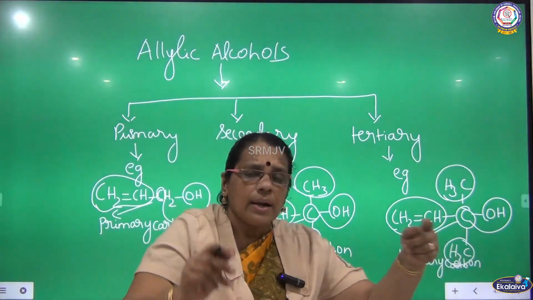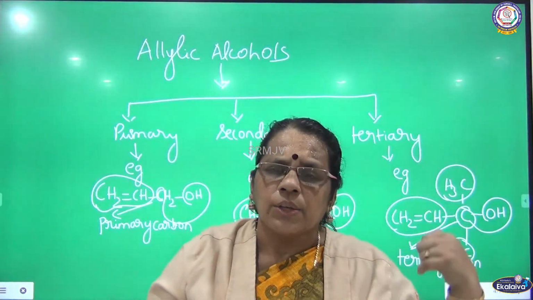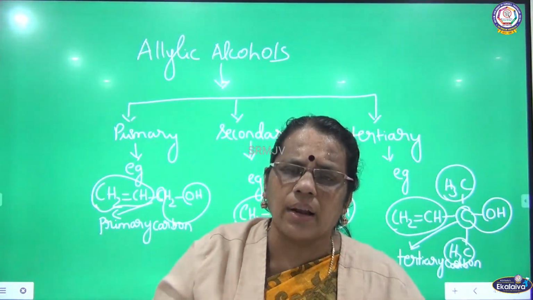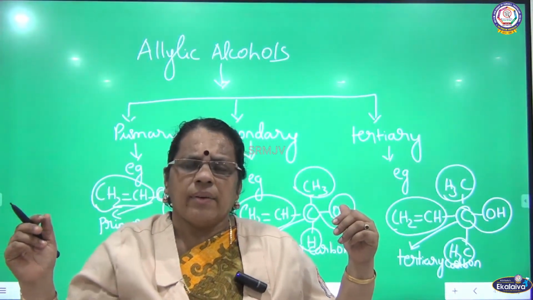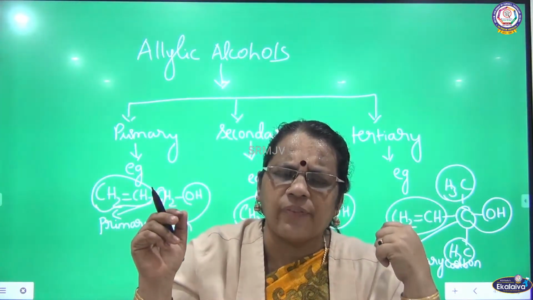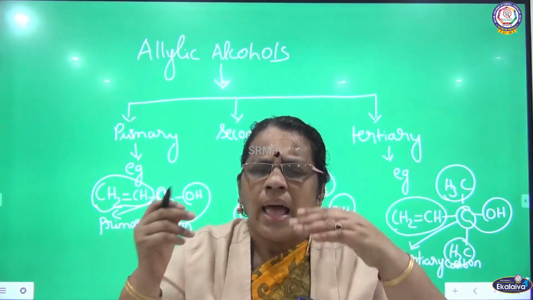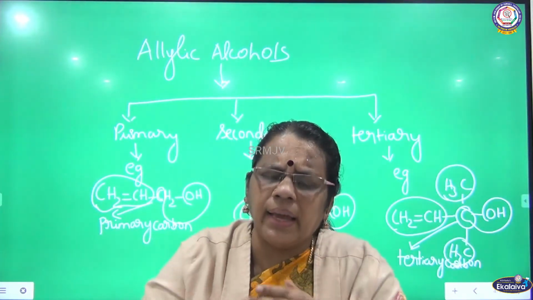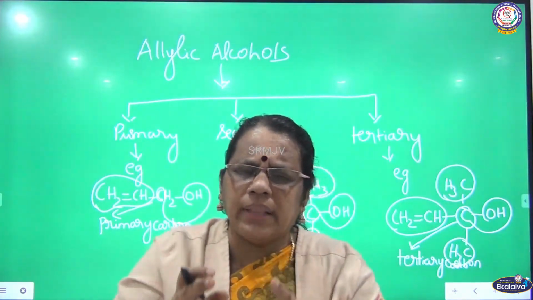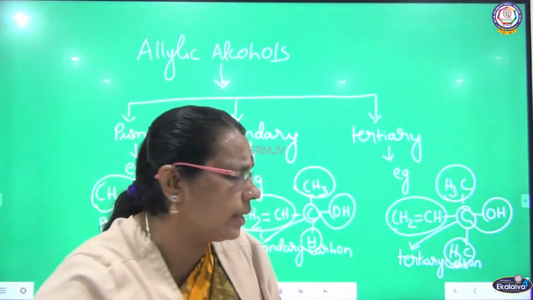So a carbon that doesn't have hydrogen and has three bulky groups, we can call it a tertiary carbon. So the other classification is tertiary alcohol. Based on the attachment of the OH group to the carbon, I can classify the carbon as primary, secondary and tertiary. So under allylic alcohol, I got primary, secondary and tertiary depending upon the attachment of OH to the primary carbon, secondary carbon and tertiary carbon.